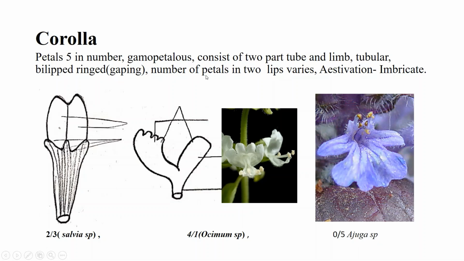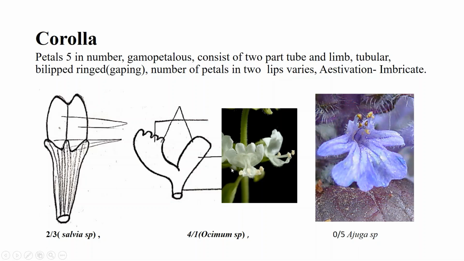The number of petals in the two limbs varies. As you see, this is the Ocimum species flower. Here you can see in Salvia a 2 plus 3 arrangement, but here the arrangement is 4 plus 1. In this Ocimum species flower, on one side 4 petals are present, this is 1, 2, 3, 4, and on another side only one petal is present.